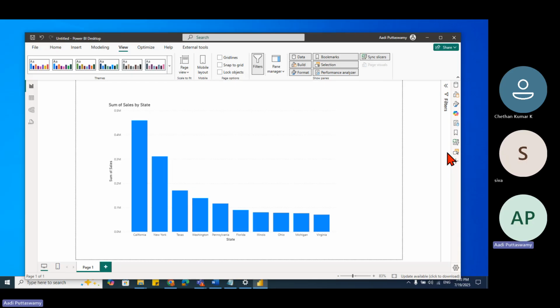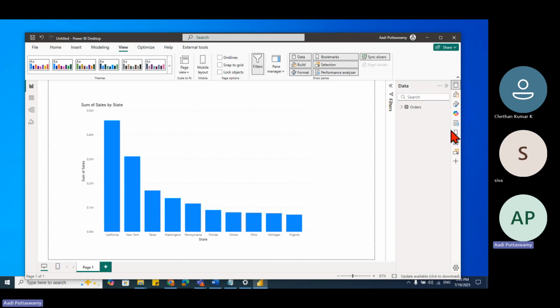Understood? Instead, what I'll do, I'll go here, pan manager, say show only one active pan. You just observe this. Now you see, I'll click on this data, right? Now I'll click on this one, build. See, understood? Only one pan at a time, not multiple things. If you want multiple, then you have to change the option. There are various different pans. When we come to that particular chapter, I will explain.